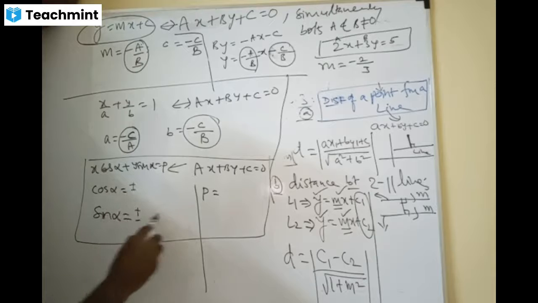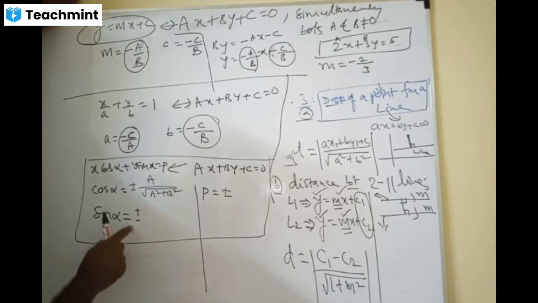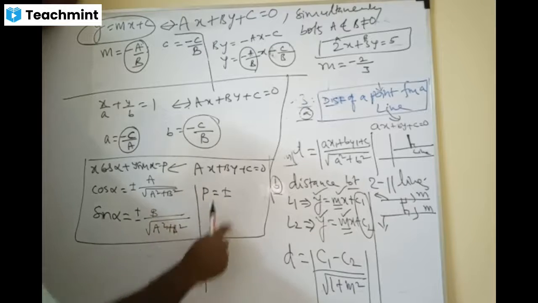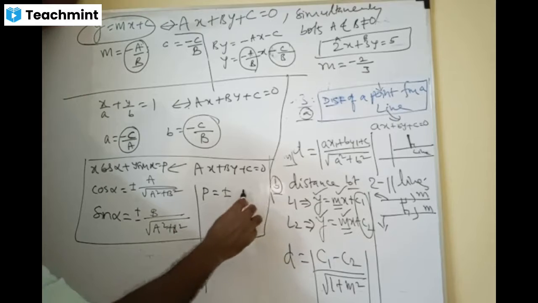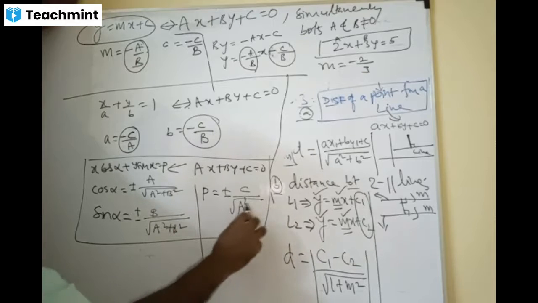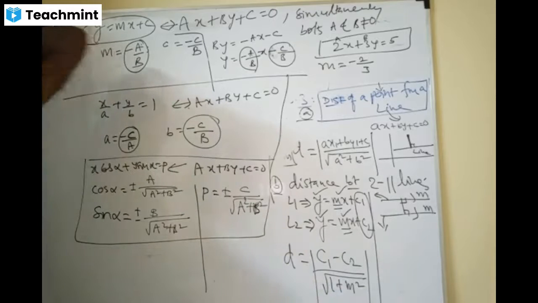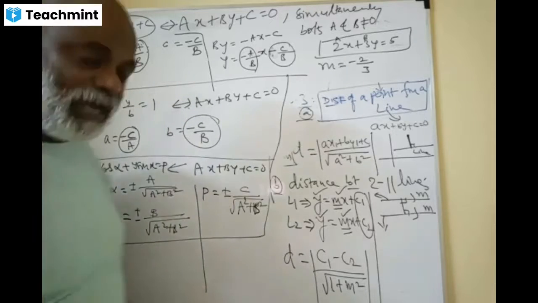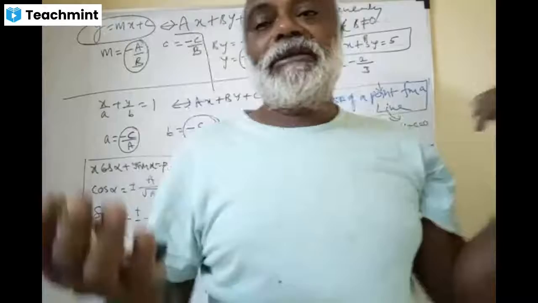Sir, plus or minus a divided by root of a square plus b square. Brilliant. Next one, sin alpha: sir, plus or minus b by square root of a square plus b square. Great, Mohan. What about p? Plus or minus c by square root of a square plus b square. Brilliant, very nice. You yourself voluntarily came out. That's fine. So this is how we have done it.